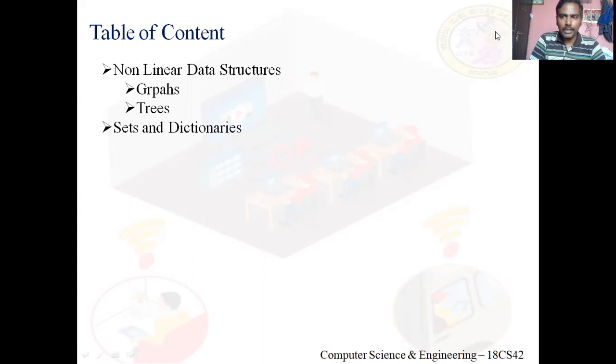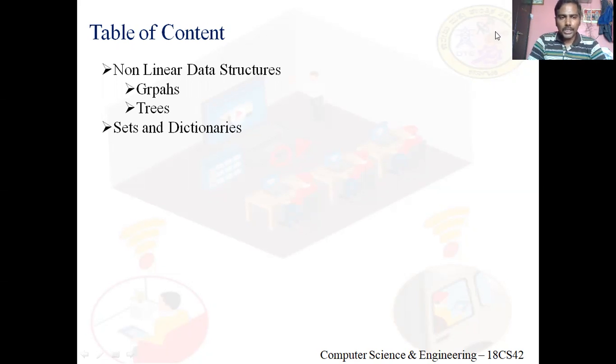But when I say non-linear data structure, it's a collection of data items, of course, but data items are stored in random memory locations, need not be in continuous memory locations. Such a data structure where data items are stored in random fashion, we call non-linear data structures.